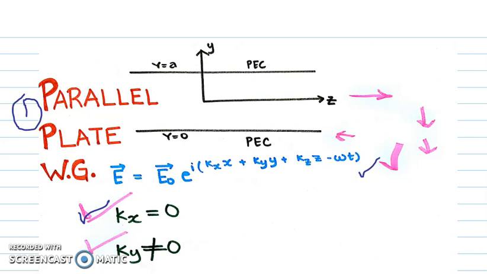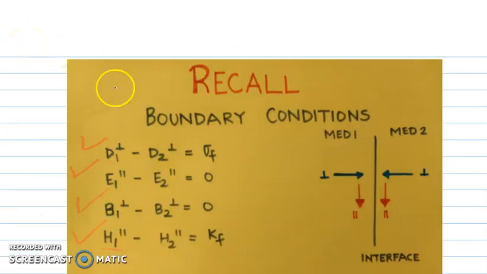To figure out what those terms are, let's first revise the boundary conditions. The boundary conditions are as shown. The parallel component of electric field and the perpendicular component of magnetic field are equal on either side of the interface, whereas the difference of the electric displacement evaluates to the free surface charge present, and the difference between the parallel component of the magnetic intensity corresponds to the free surface current present on the interface.